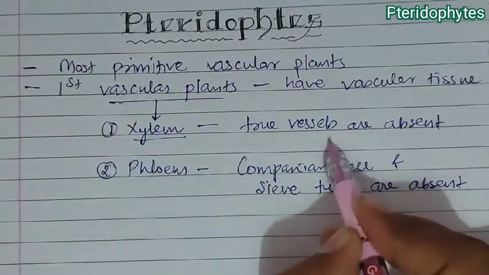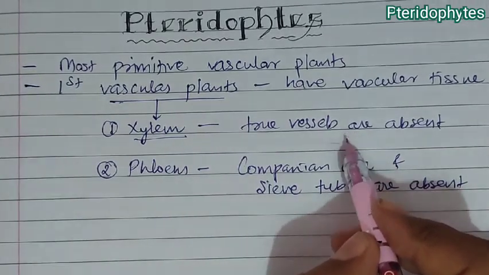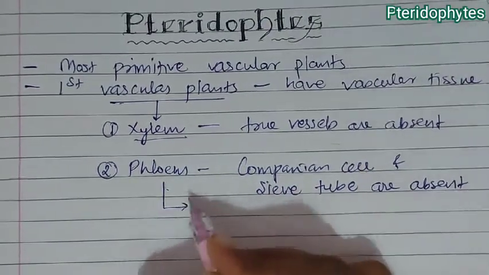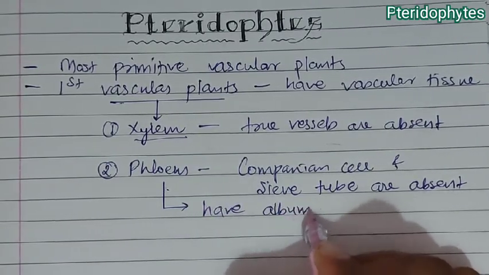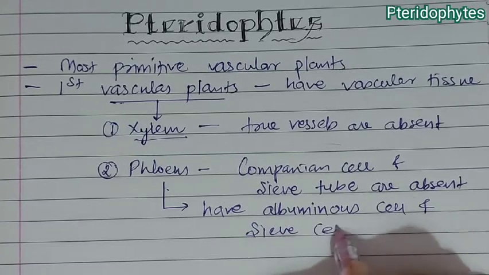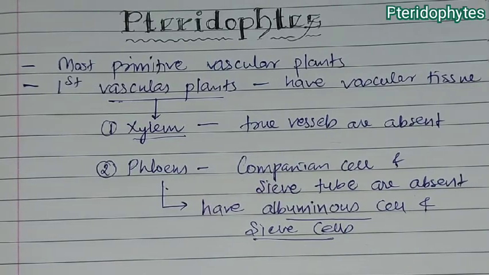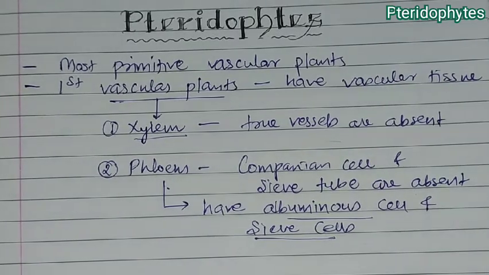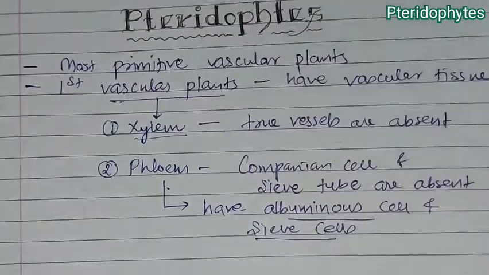So in xylem, if true vessels are absent, it means the tracheids mainly play the role in transport of water. In phloem, since companion cells and sieve tubes are absent, the phloem of pteridophytes has albuminous cells and sieve cells in place of the companion cells and sieve tubes which are found in gymnosperms and angiosperms. Next, these are flowerless, meaning they are not able to produce a flower.